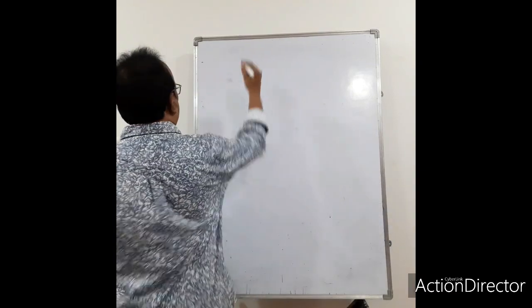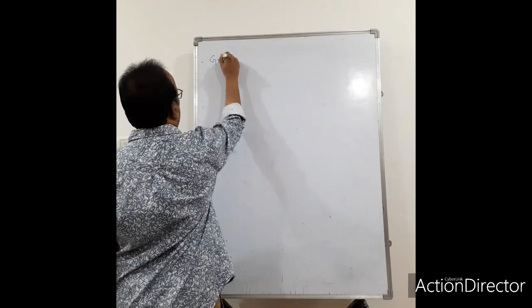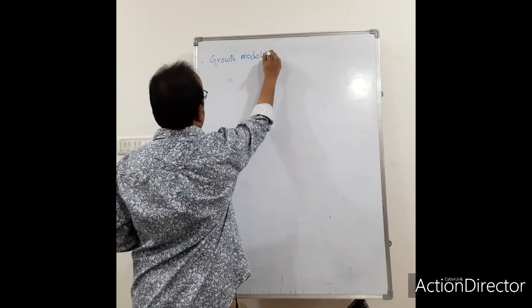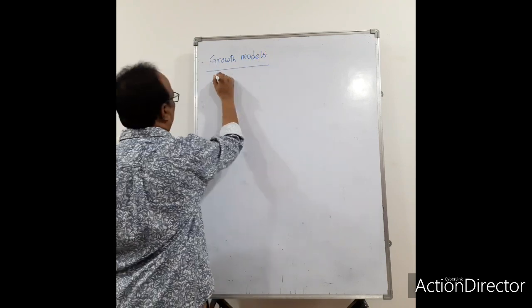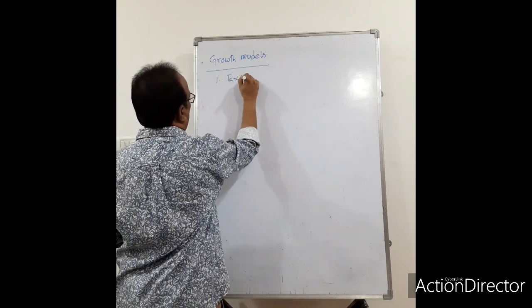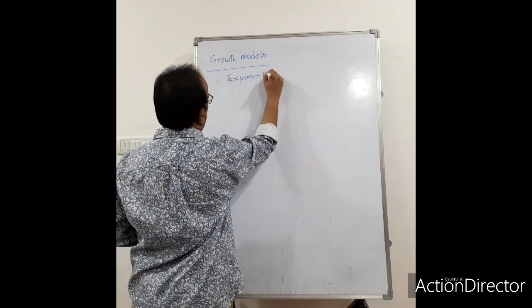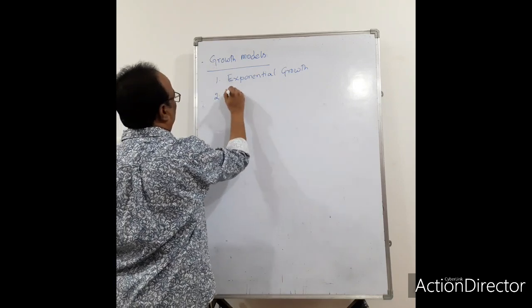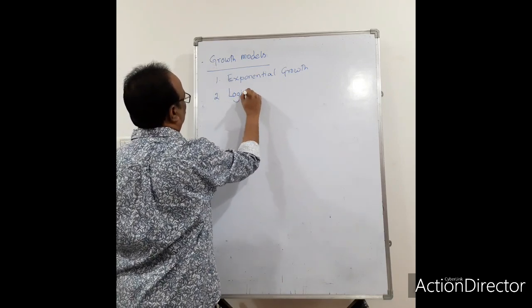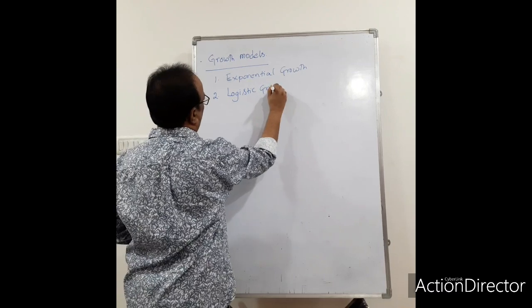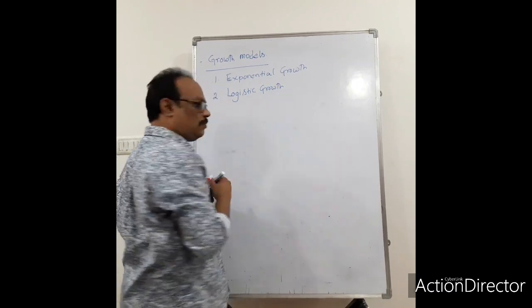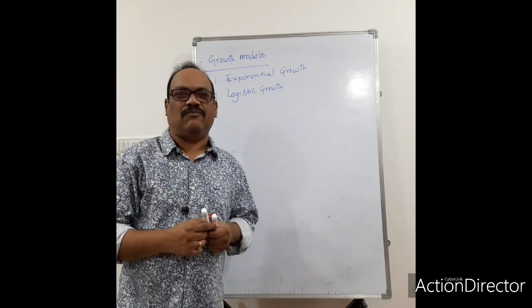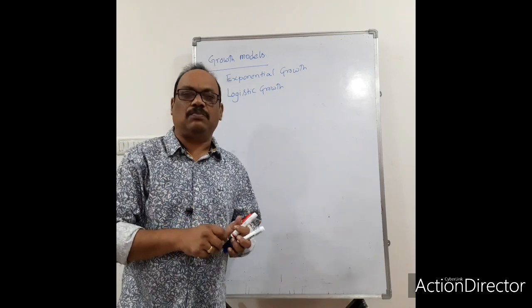So let us see the growth models. There are two types of growth models. One is the exponential growth model, and the second one is the logistic growth model. Before going to the exponential growth model, I want to discuss one definition called biotic potential.